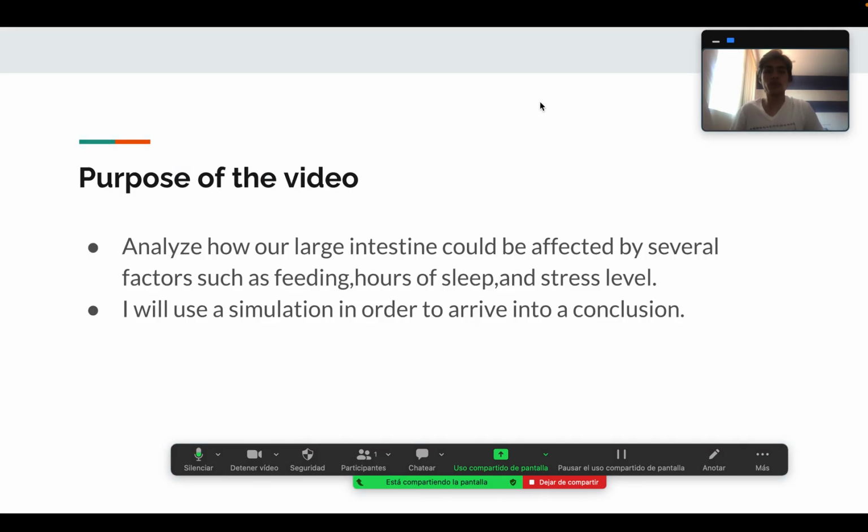Okay, what is the purpose of the video? The purpose is to analyze how our gut health could be affected by several factors, such as hours of sleep and stress level. I'll use a simulation in order to arrive at a conclusion. This is to see how our microbiota reacts to these factors.